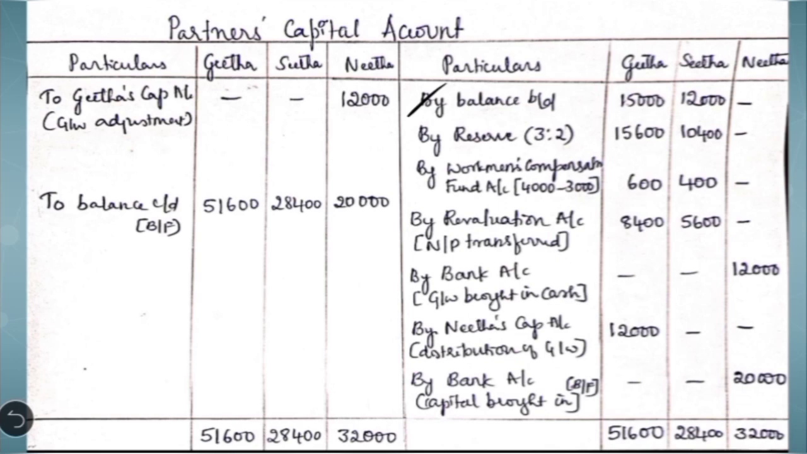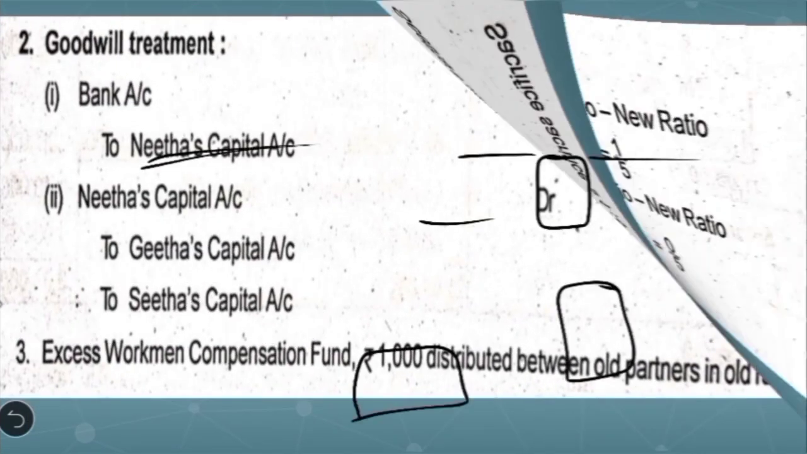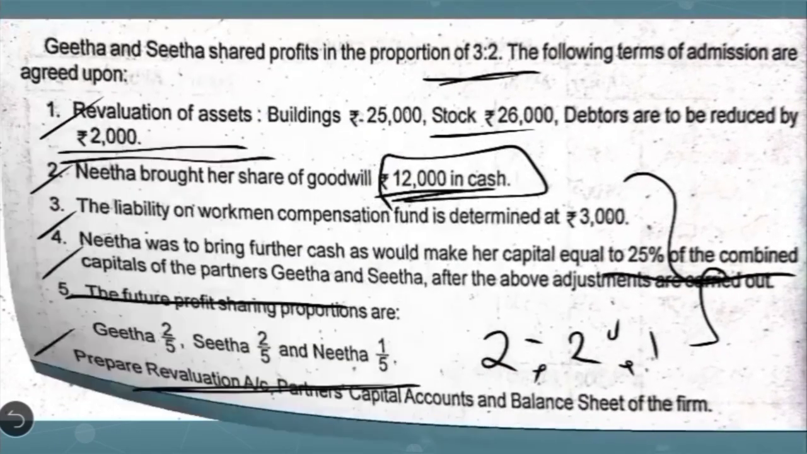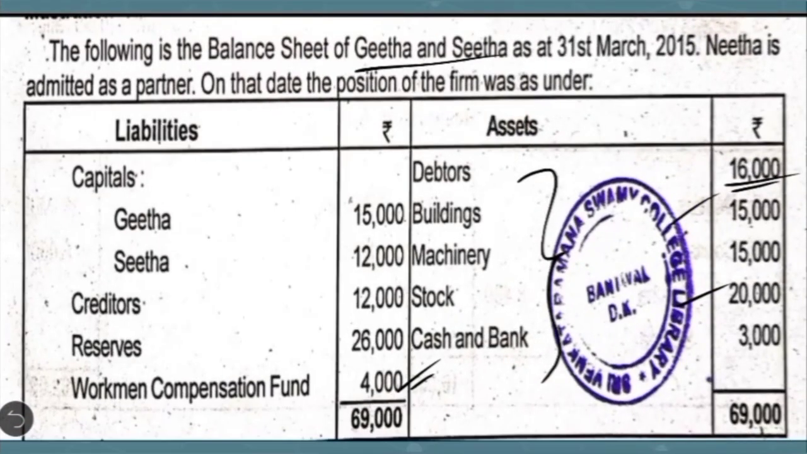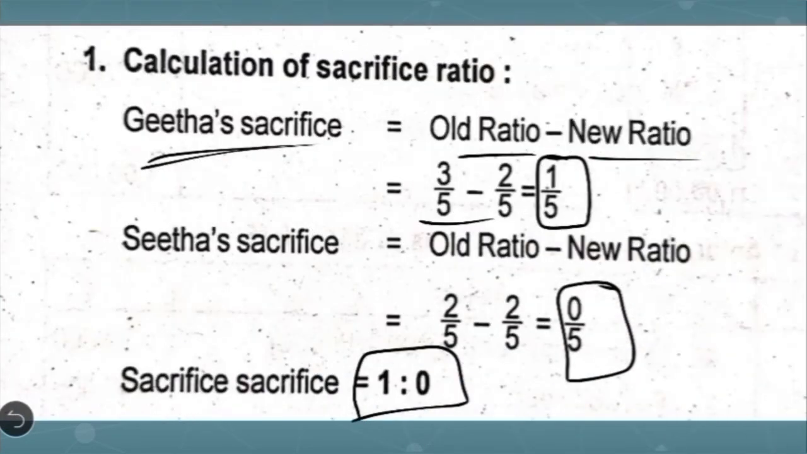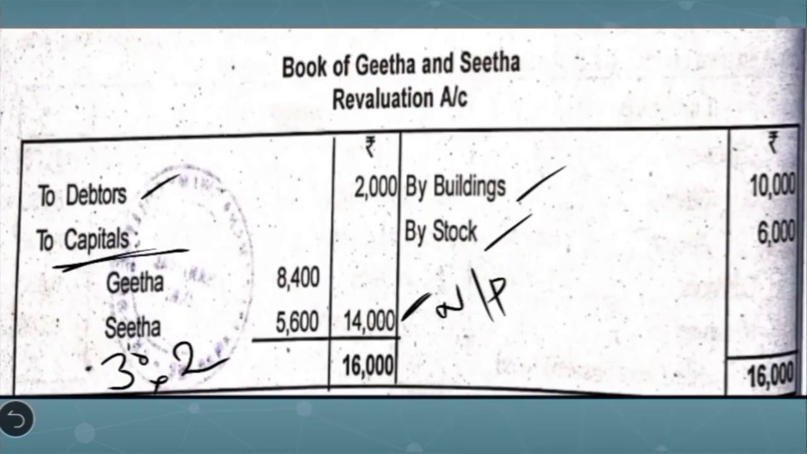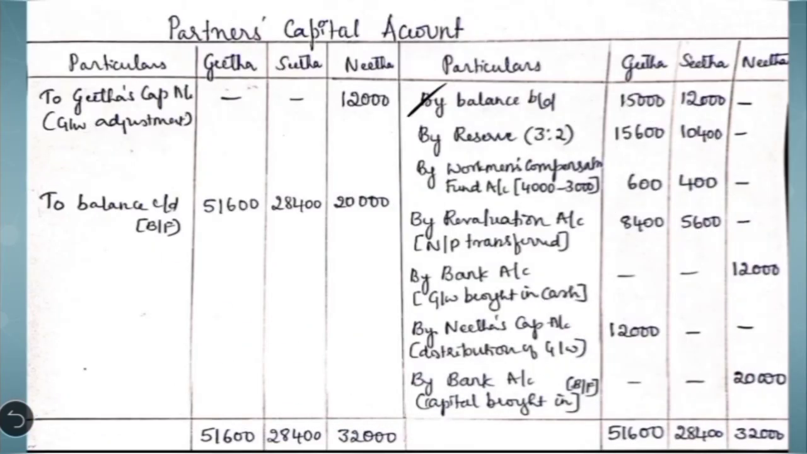Then we have to transfer the reserve which is given in the question. Let's see how much is the reserve given in the question. They have given us a reserve of 26,000. So this reserve should be distributed between the old partners in the old profit sharing ratio, that is 3:2. Okay. So how to write it? By reserve 3:2, 15,600 and 10,400.